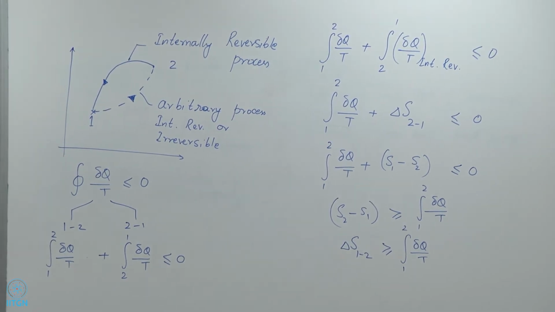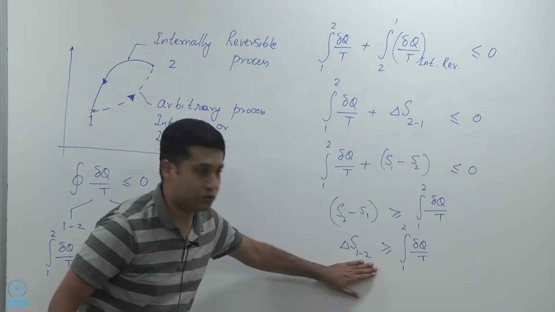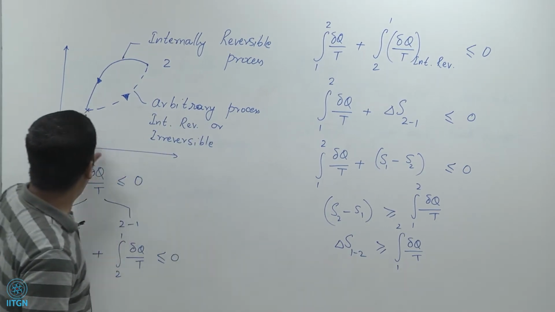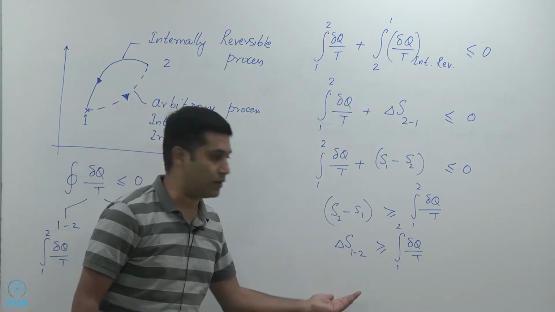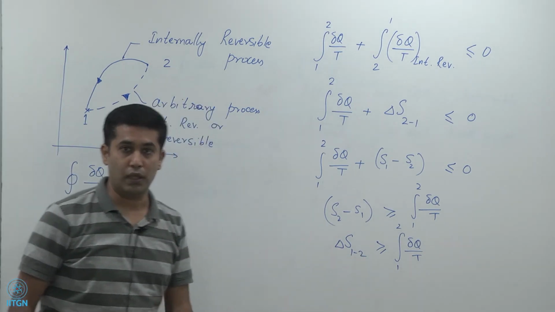So I'm going to get rid of this subscript 1 to 2, because if I have an arbitrary process going from 1 to 2, it's clear that delta s is s2 minus s1, which is delta s 1 to 2, right? So that's fine.